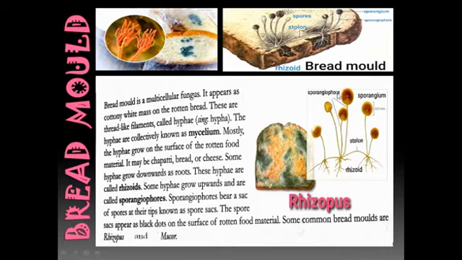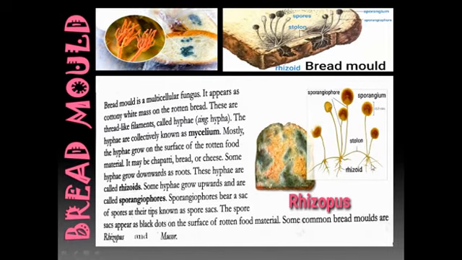These are called hyphae, or singular is hypha. Collectively we call them mycelium. Most hyphae grow on the surface of the rotten food material. It need not be bread only, it may be chapati, bread, cheese. Some hyphae grow downwards. Now all these are hyphae, okay? Some grow downwards, you can see here.